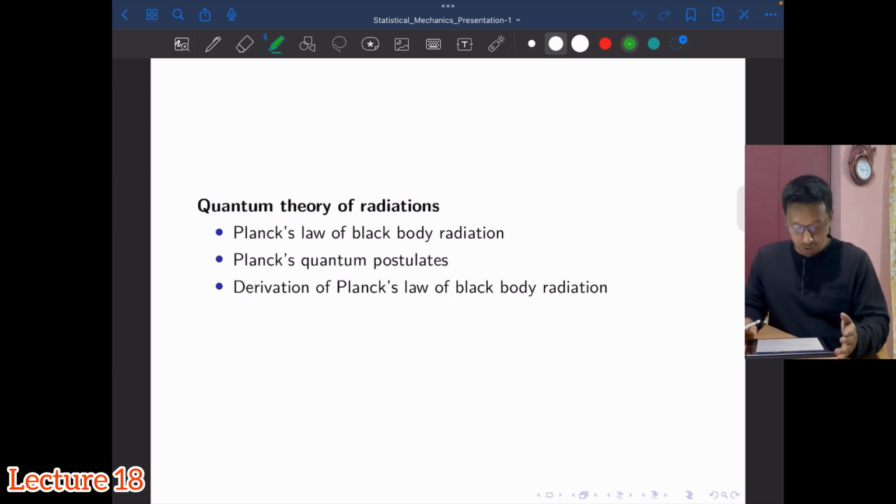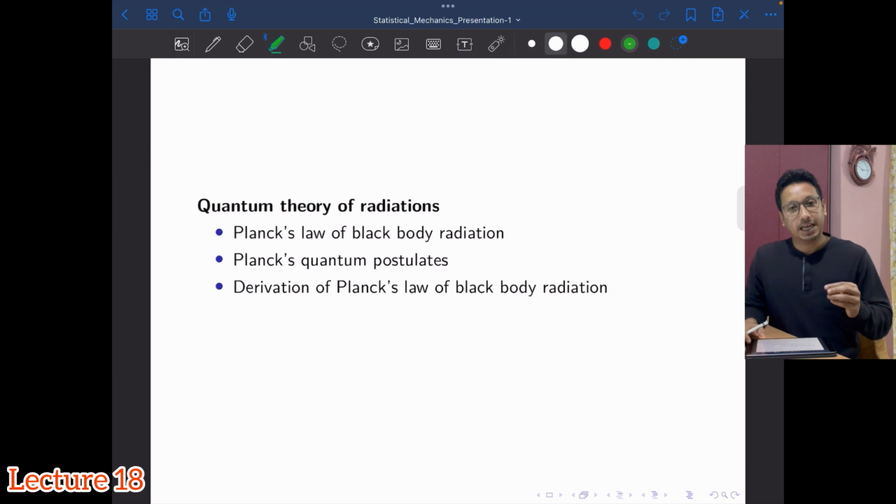Unfortunately, Wien's law was successful in explaining the blackbody spectrum for shorter wavelengths at low temperature, whereas the Rayleigh-Jeans law was successful for longer wavelengths at higher temperature. But none of these laws could explain the entire blackbody spectrum.